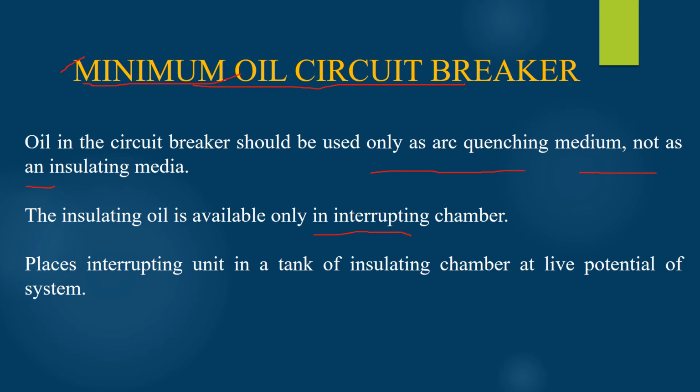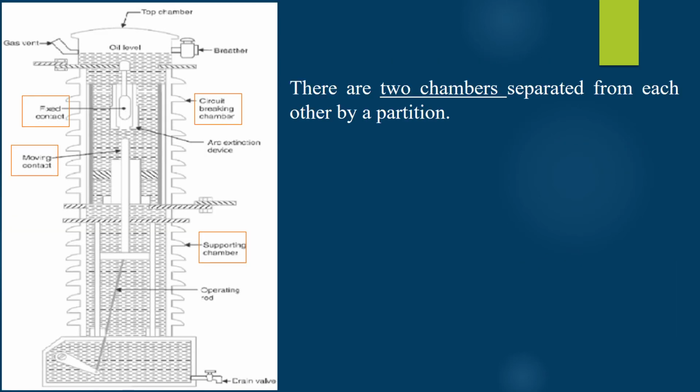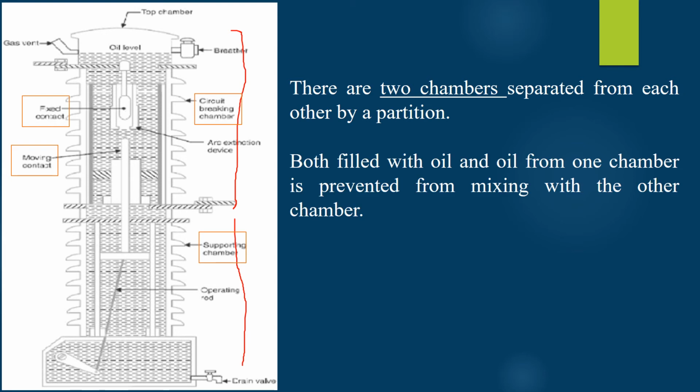The interrupting unit of the minimum oil circuit breaker is placed in a tank or insulating chamber which is at the live potential of the system. The figure here shows the cross section of the single phase low oil circuit breaker. As you can see in the diagram, there are two compartments, the upper compartment and the lower compartment. Both compartments are separated from each other by a partition. The partition is done in such a way that the oil filled in the two chambers cannot mix with each other, and the oil from one chamber cannot enter into the other chamber.